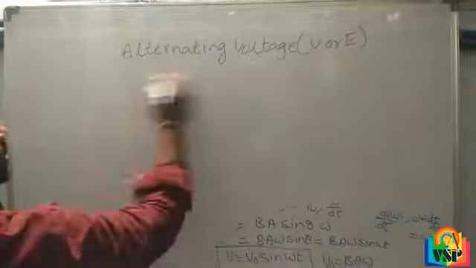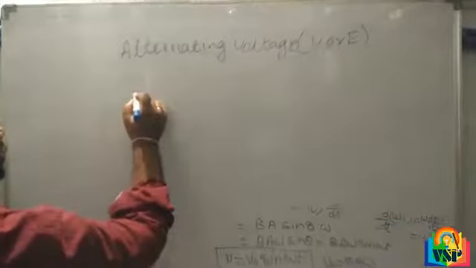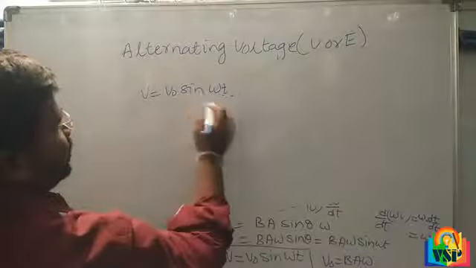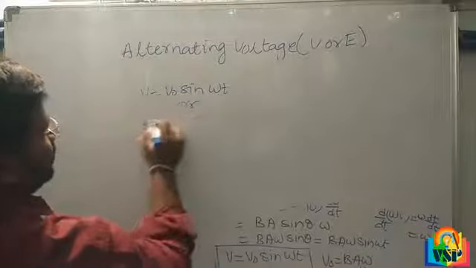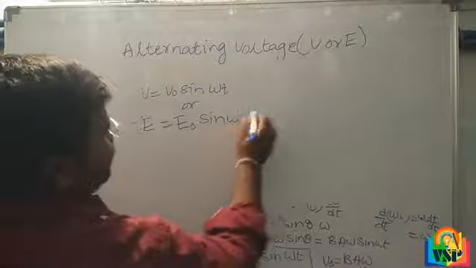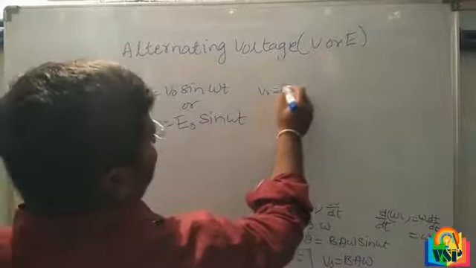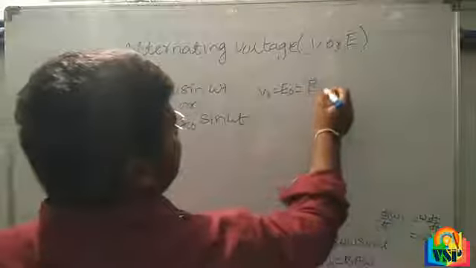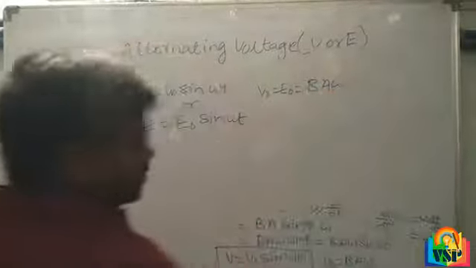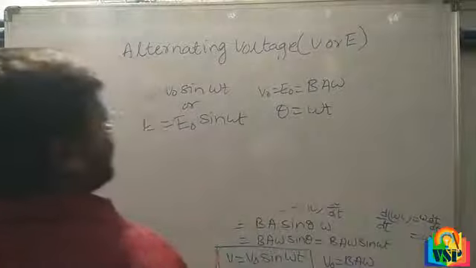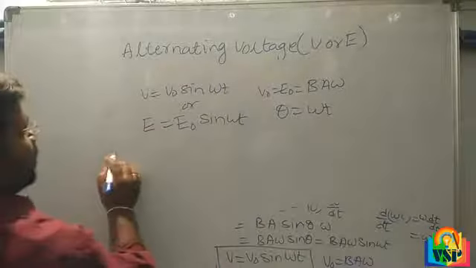What is alternating voltage? V is equal to V naught sin omega t, or E is equal to E naught sin omega t. Here V naught is equal to E naught, that is equal to BA omega. Then theta is equal to omega t.